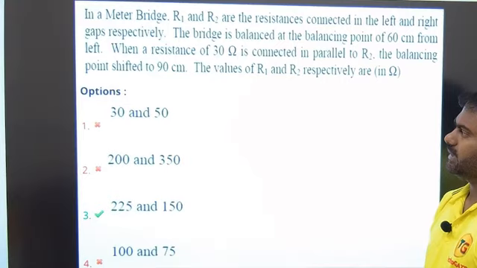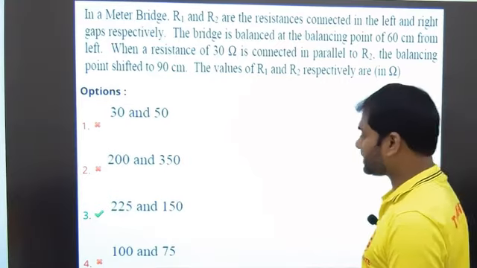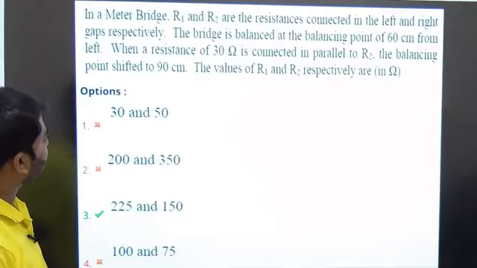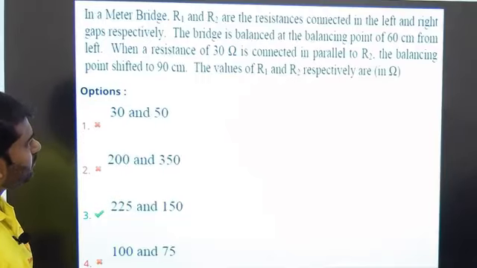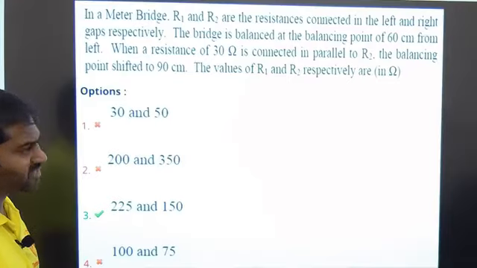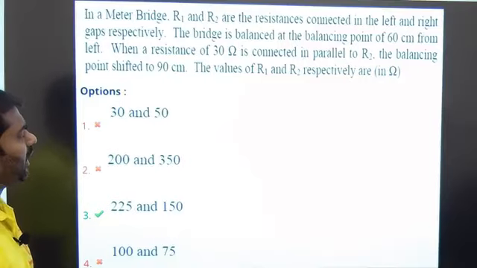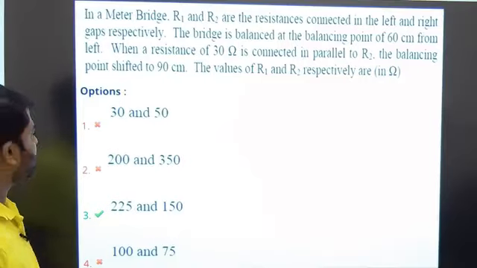What they're telling is, in a meter bridge, R1 and R2 are the resistances connected in the left and right gaps respectively. The bridge is balanced at the balancing point of 60 centimeters from the left. When a resistance of 30 ohm is connected in parallel to R2, the balancing point shifts to 90 centimeters. The values of R1 and R2 respectively are. So it's an interesting one.